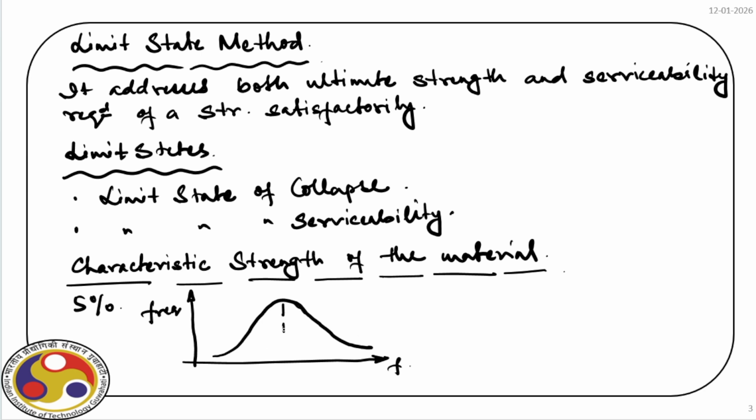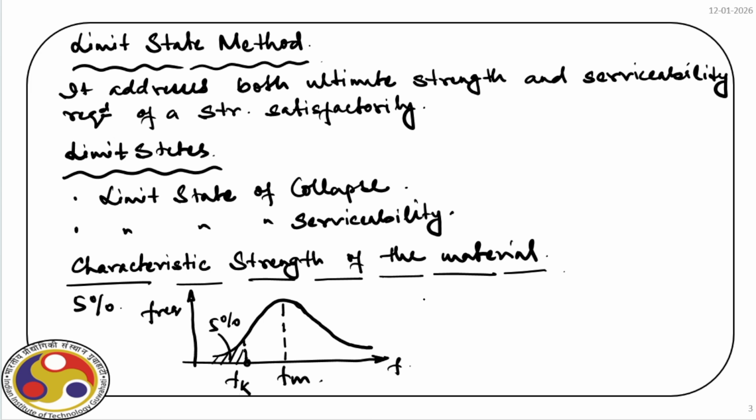Now the middlemost value here, it is the mean value. So this is fm. So you allow only 5%. So this area, this is 5%. And this value here is actually the fk, we call it fk.